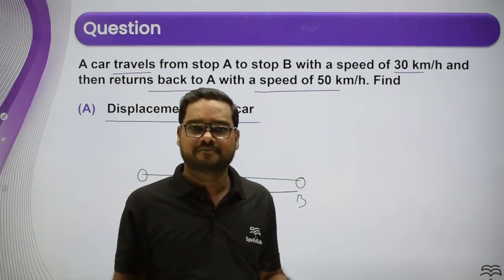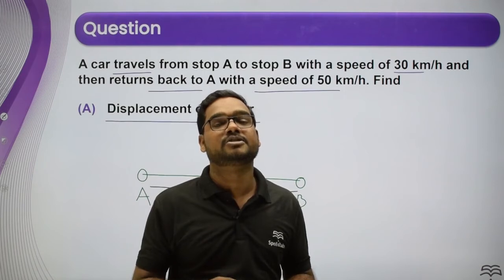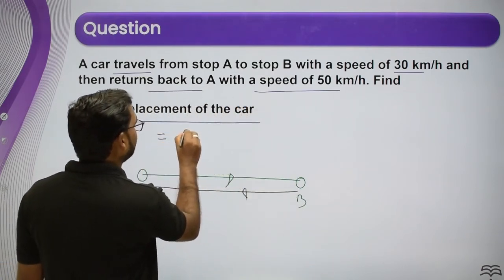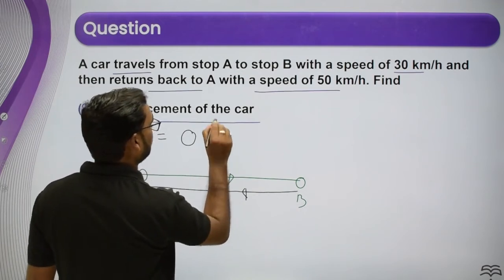If the initial and final positions are the same, you can say directly that the displacement is 0. So what will the answer be, children? The answer is 0. 0 meter.